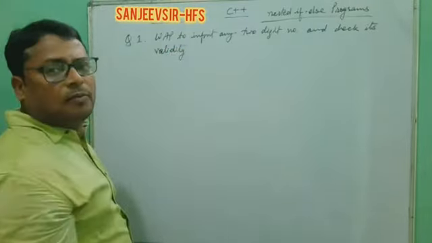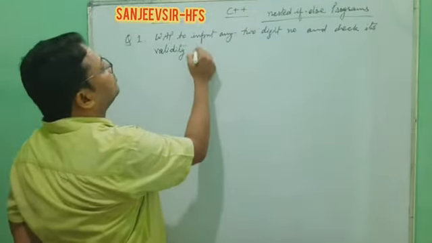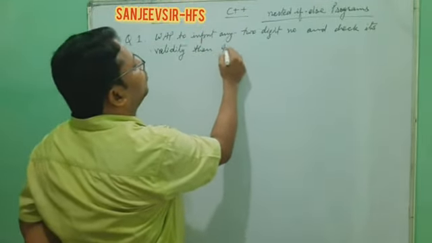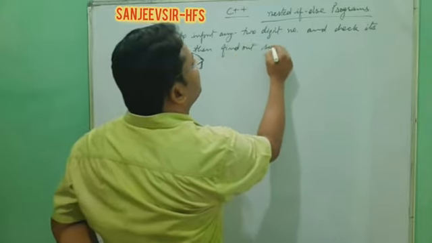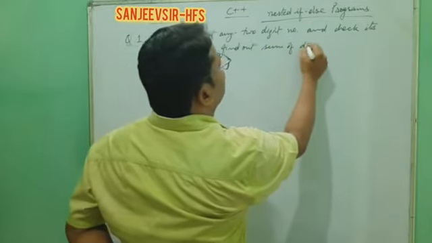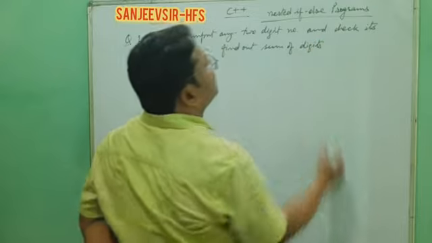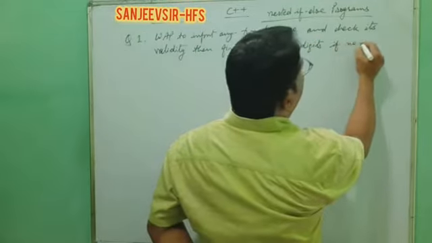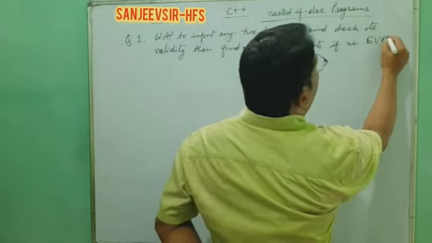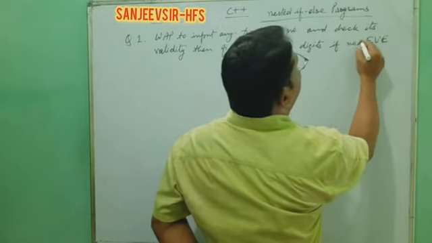Then find out the sum of digits if the number is even.